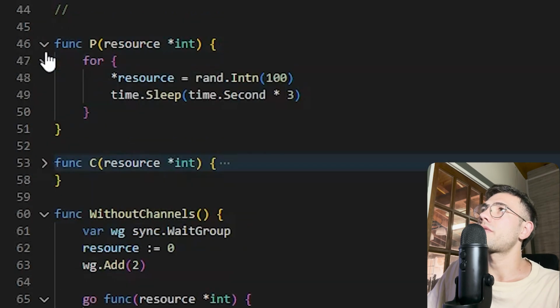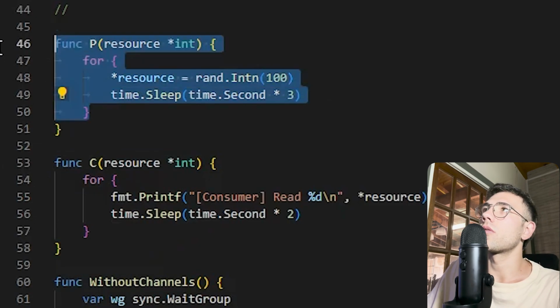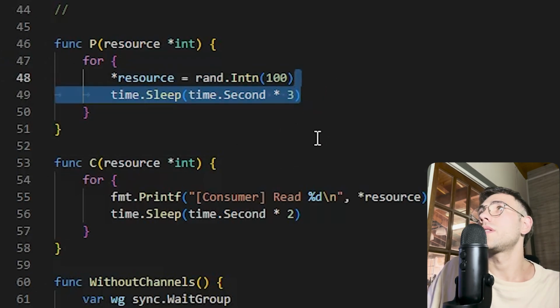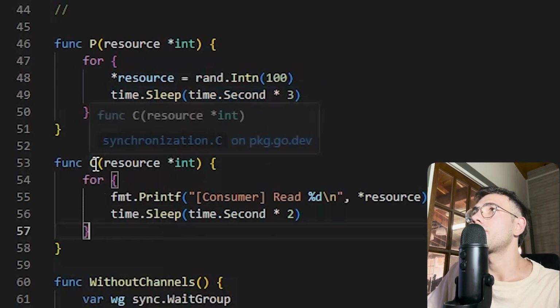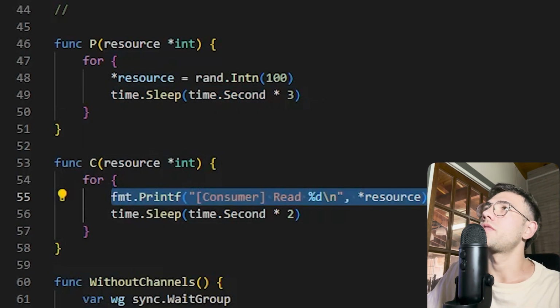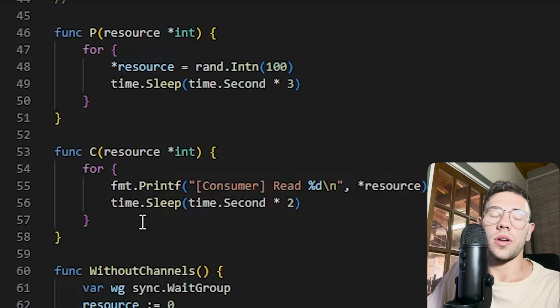The producer function generates a random integer every 3 seconds. This is a for loop that never ends, but every 3 seconds it generates a random integer, because here we are waiting for 3 seconds. And the same on the consumer function. We are reading the number from this resource variable that we pass here, the pointer of this resource variable, and then we are waiting 2 seconds instead of 3.